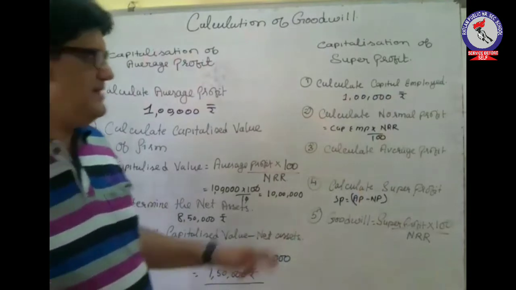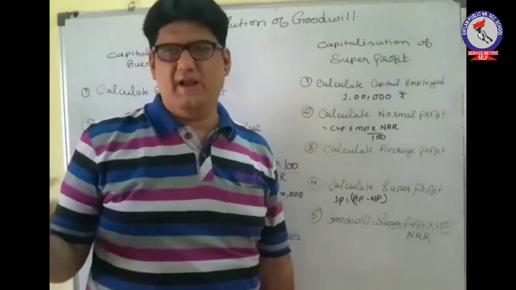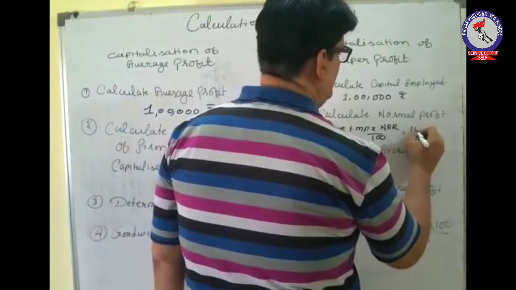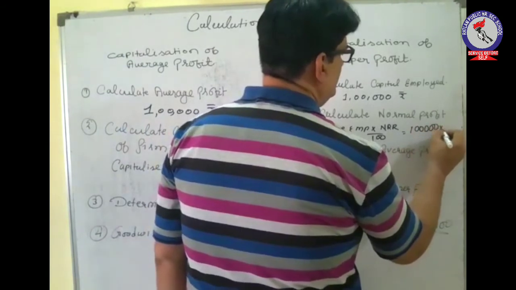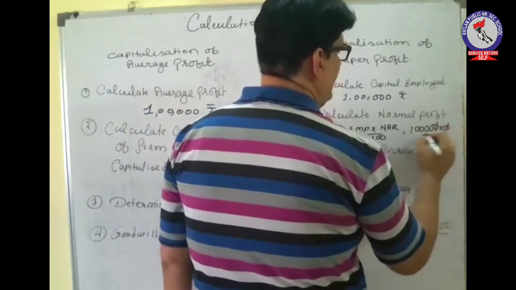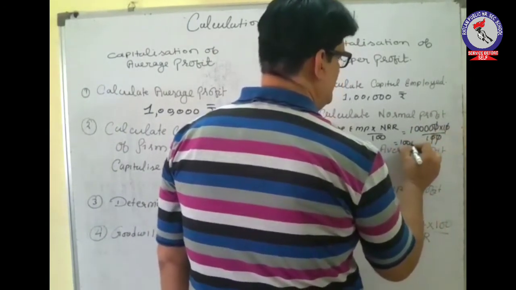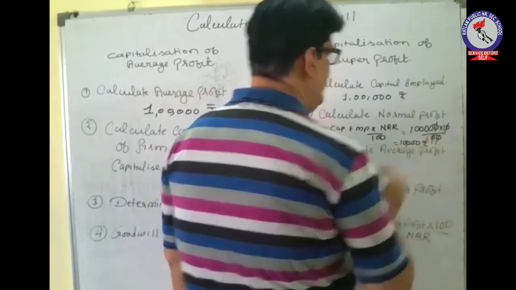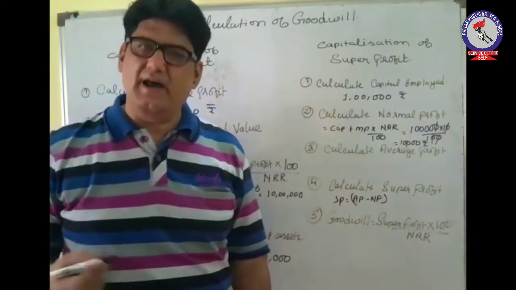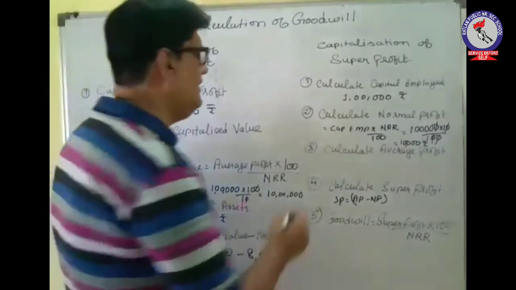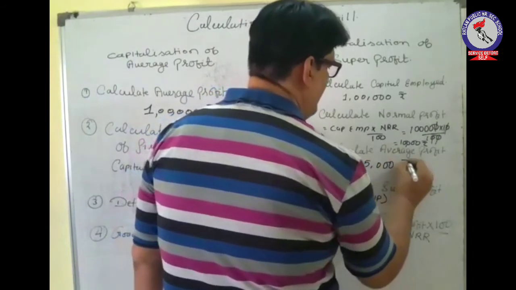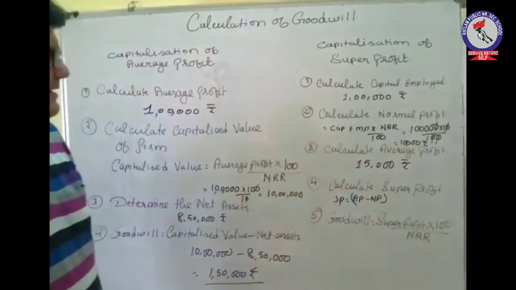And on this 1 lakh rupees, the firm was supposed to earn a profit at the normal rate of return of 10%. So according to this, it will become 10,000 rupees. So this is your normal profit, 10,000 rupees. Then calculate the average profit. Average earning of the firm, let's say it is given to you. Average earning of the firm during the year is 15,000 rupees. So this is given to you.